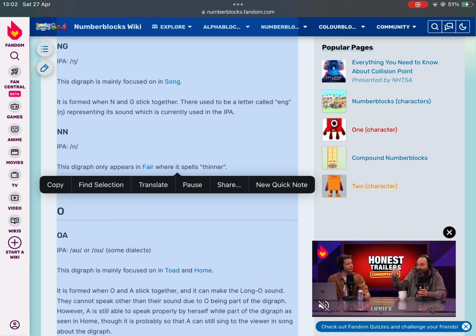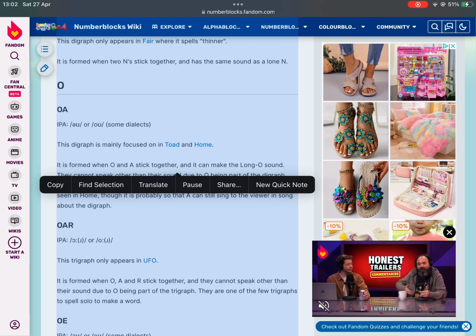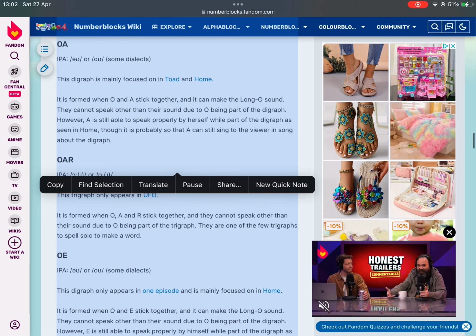NN, IPA, N. This digraph only appears in Fair where it spells thinner. It is formed when two N's stick together, and has the same sound as a lone N. OA, IPA, or O, some dialects. This digraph is mainly focused on in Toad and Home.